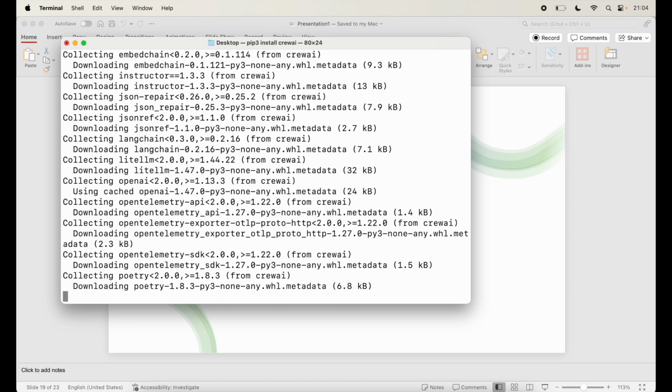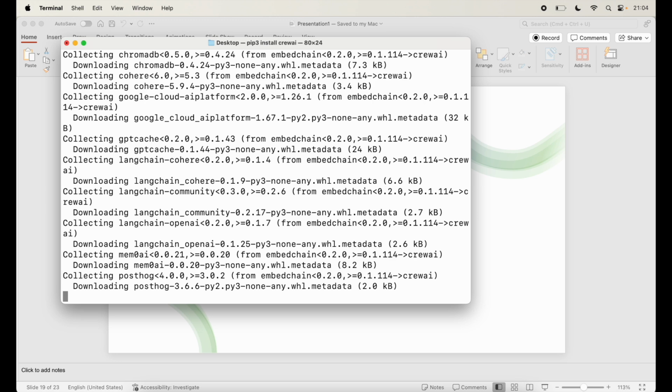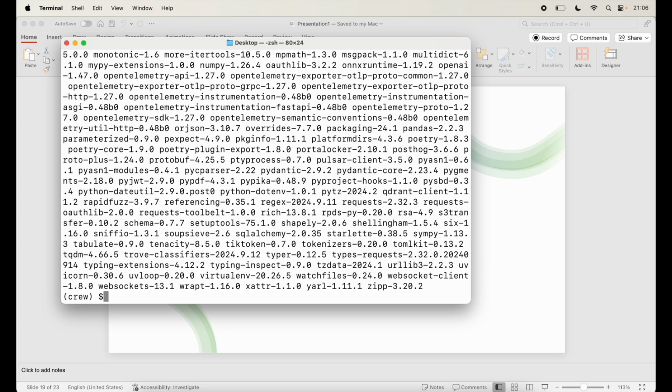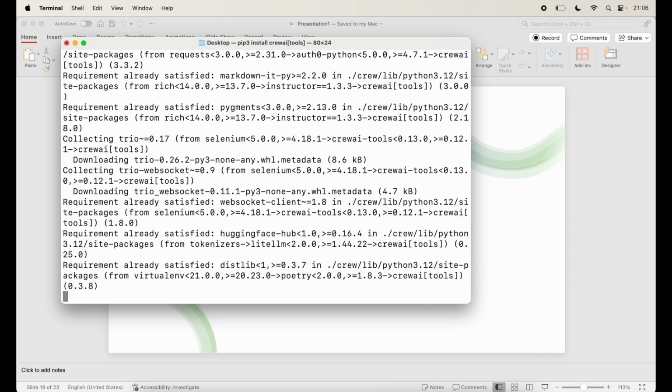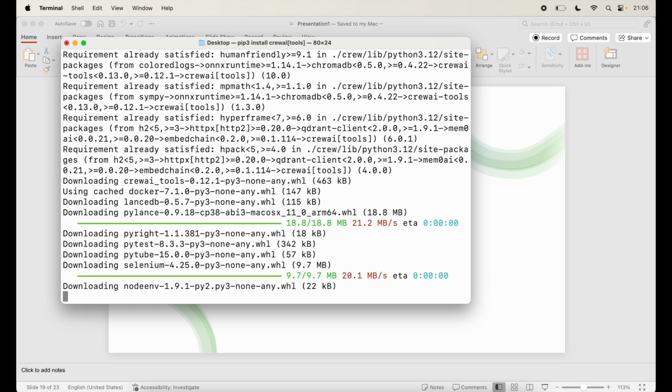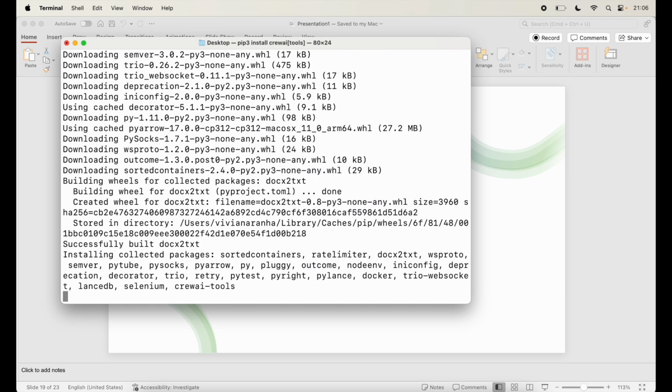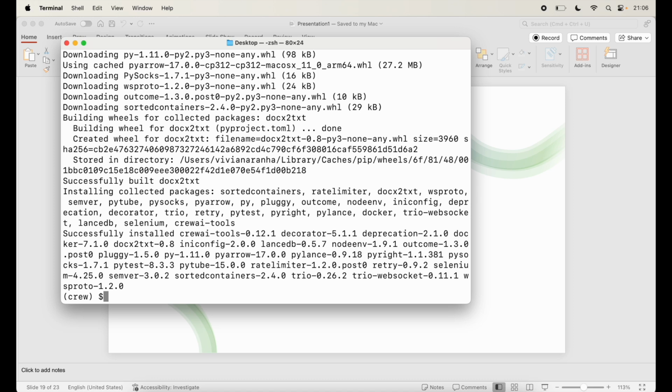Straightforward. It's going to download and install in my environment. It's going to take a little bit of time to install this. So once it's done, we will be going and installing some extra tools by saying install CrewAI tools. So that takes care of installing CrewAI, which is our step number one.